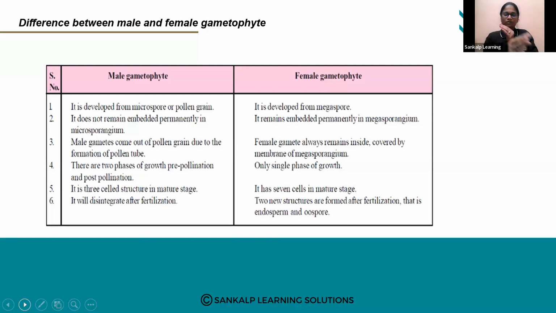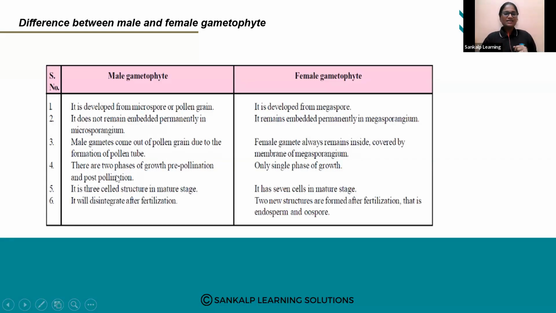Sorry, male gametophyte ಏನ್ ಮಾಡುತ್ತೆ? It will not remain embedded throughout. ಅದು ಅದರಲ್ಲೇ ಇರೋದಿಲ್ಲ microsporangium ಅಲ್ಲಿ ಅಲ್ವಾ? But female gametophyte, it will be covered with that megasporangium only. ಕಂಪ್ಲೀಟ್ ಆಗಿ ಡೆವಲಪ್ಮೆಂಟ್ ಆದ್ರೂ ಕೂಡ ಅದು ಎಲ್ಲಿರುತ್ತೆ? megasporangium ಅಲ್ಲೇ ಇರುತ್ತೆ. Next we have male gametes come out of pollen grain due to the formation of pollen tube. Okay, female gamete always remains inside. Male gametes motile galagirtave, so they will come outside the pollen tube, whereas female gamete will be always inside.